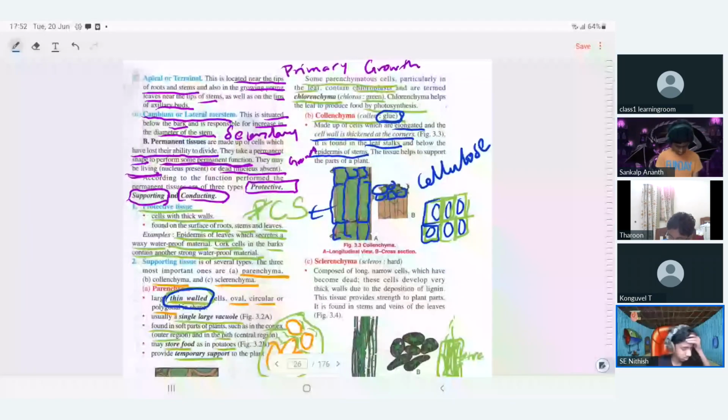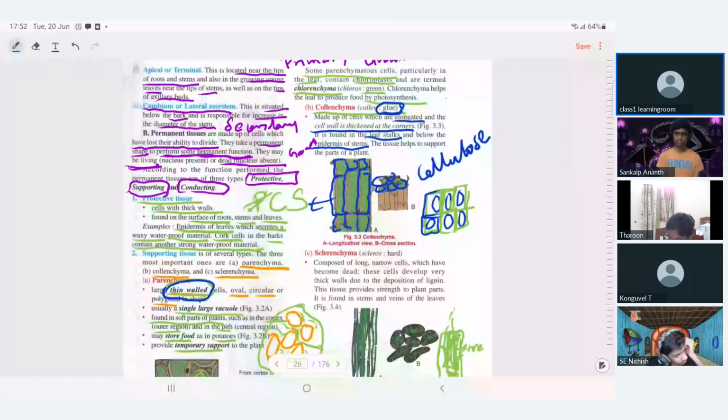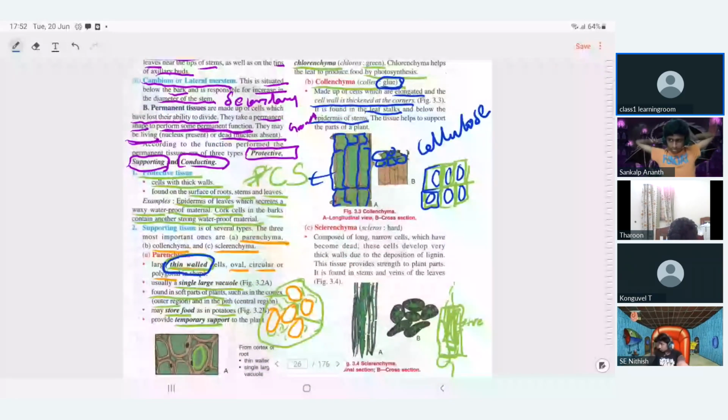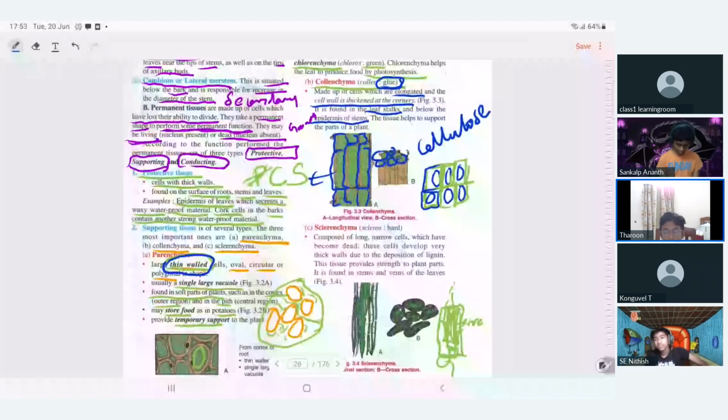You understand? That's why they are called glued. They're tightly packed, compact, attached with each other. Since they are glued, they are compactly packed, they can give what? Support. They give rigidity.